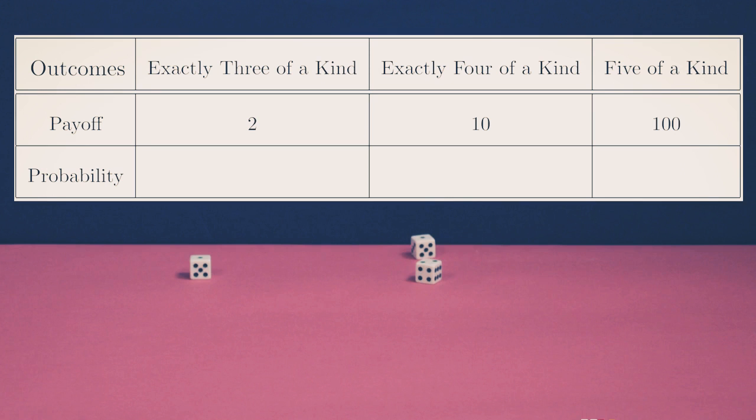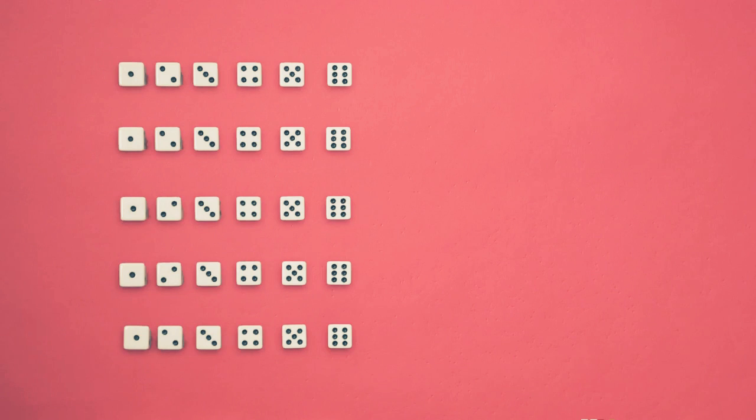Notice that we haven't specified whether you're betting $1 or €1 or 1 yen. The payoffs are just in the same unit of currency as the bet. So we can just notate the payoffs by numbers. And to calculate the expected value, we need to work out the probabilities of each result, multiply by the payoff, and add up. To begin with, the total number of outcomes is 6 to the 5th power.